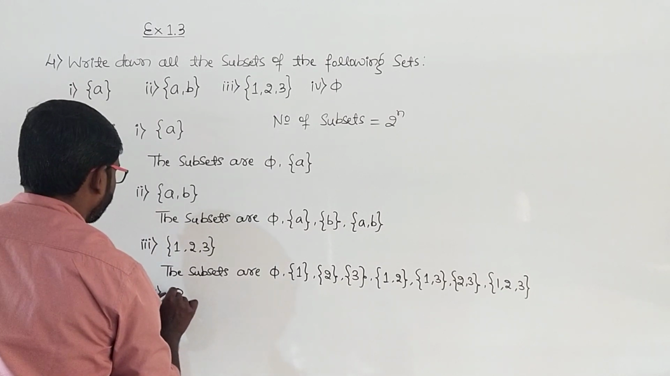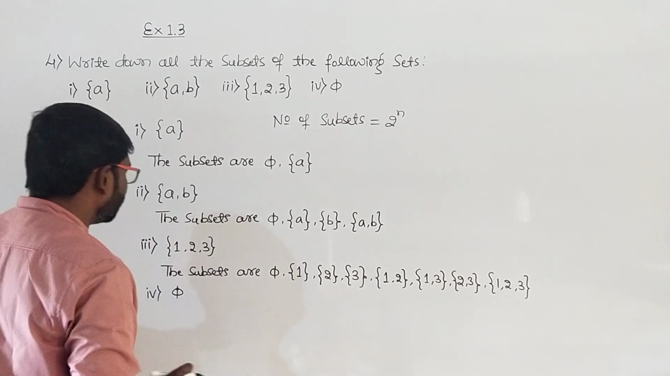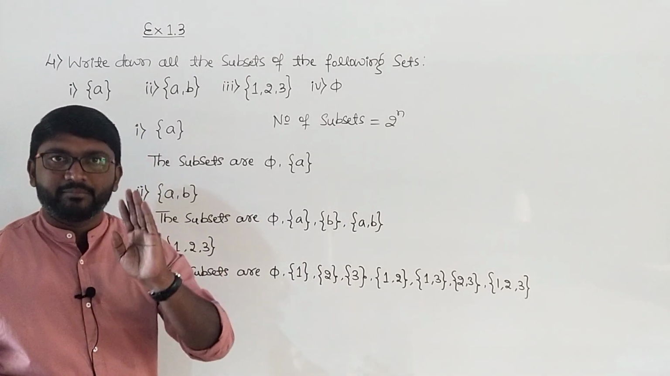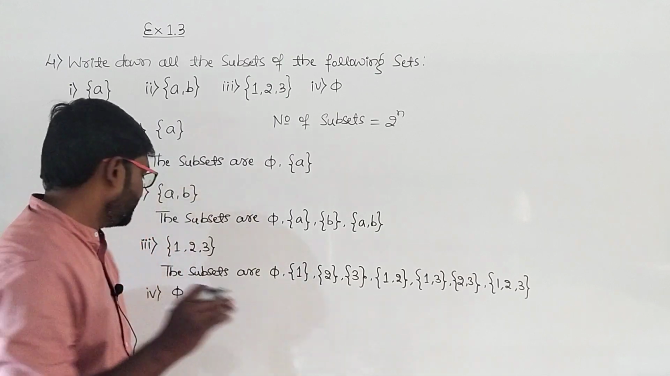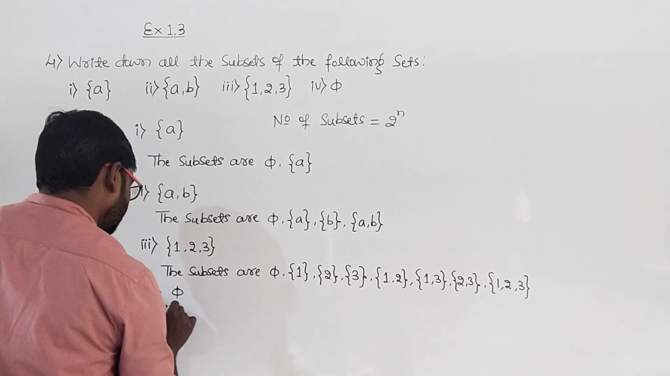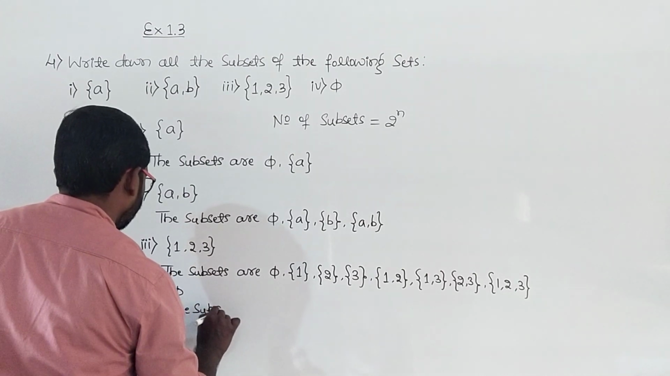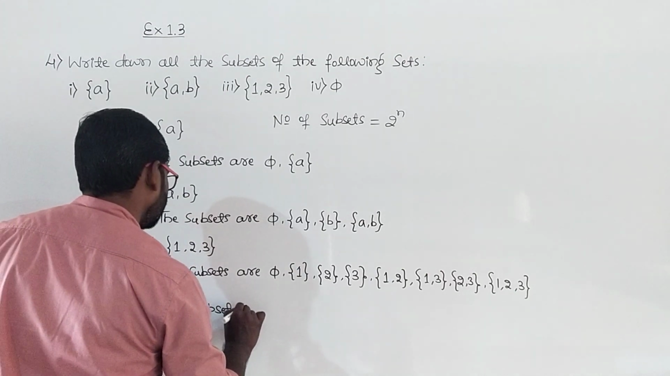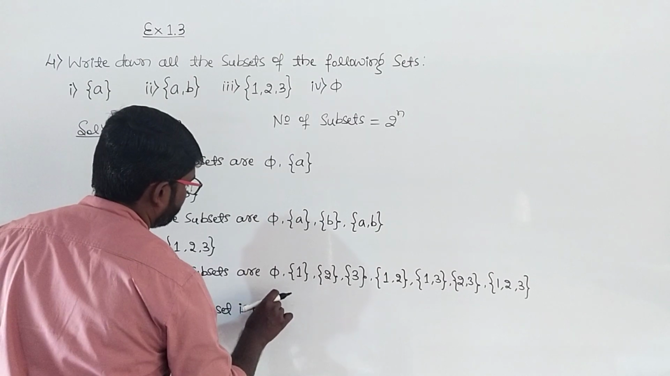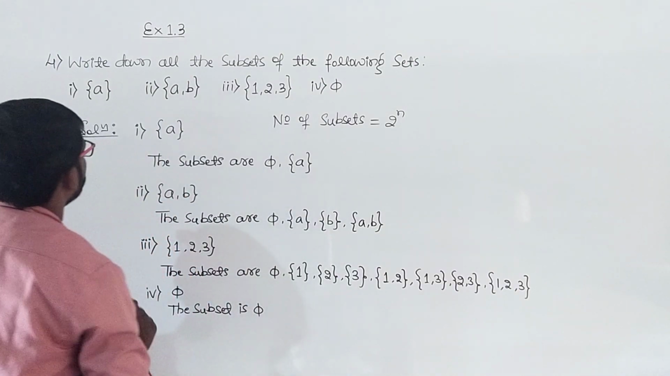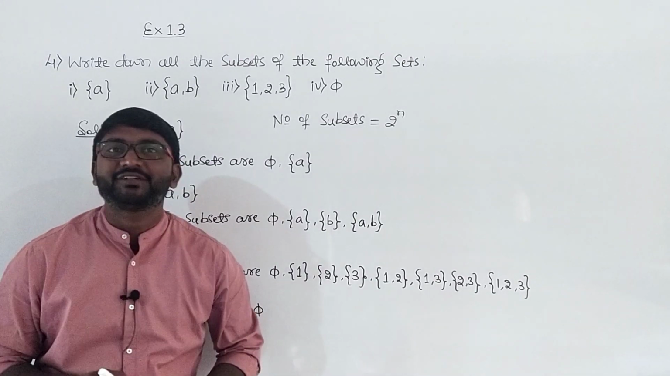And the last one, it is pi. So he has given pi, that means it is an empty set. For an empty set, the only subset is again an empty set, that is pi, because pi is a subset of every set. The subset is pi. So this is all about the fourth main question.